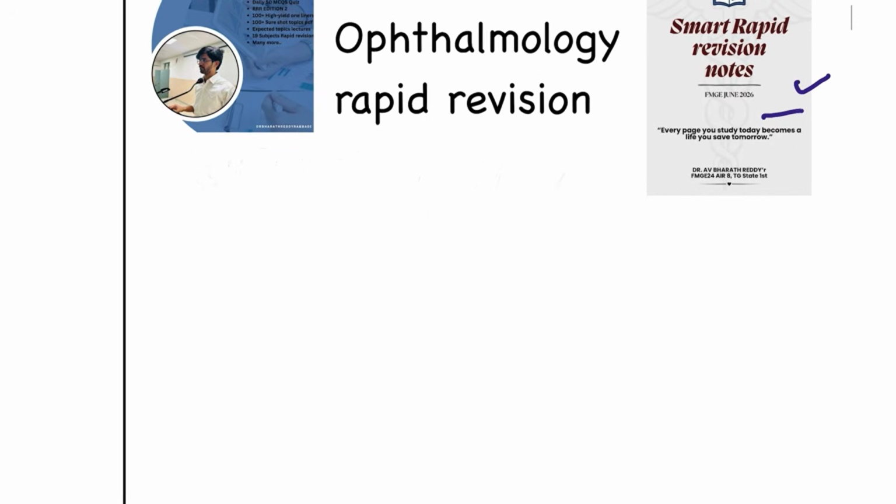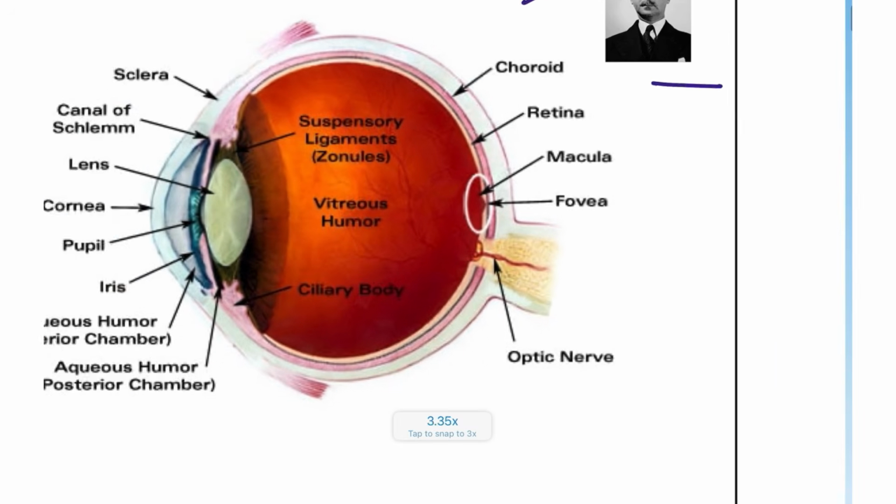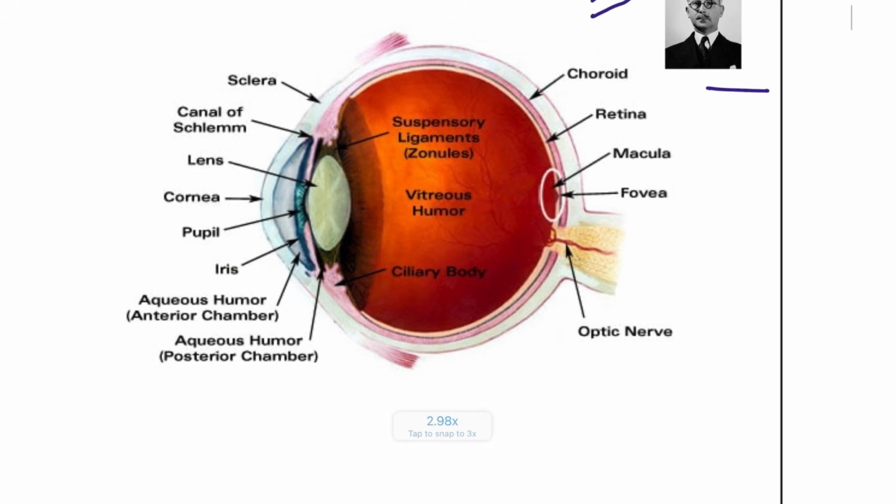So first we will be discussing the eye layers. How many eye layers do we have? Mostly we have three layers. And what is the shape of the eye? The eye is not a spherical shape; the eye is an aspherical shape. And where is it standing? It is standing in the orbit, right?